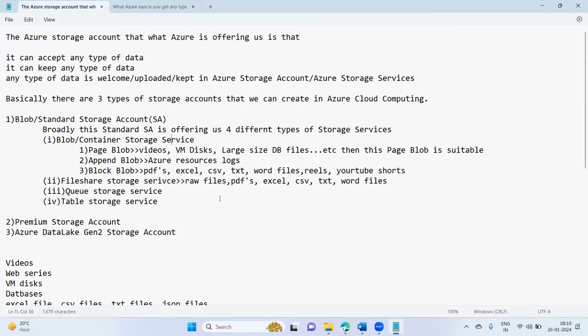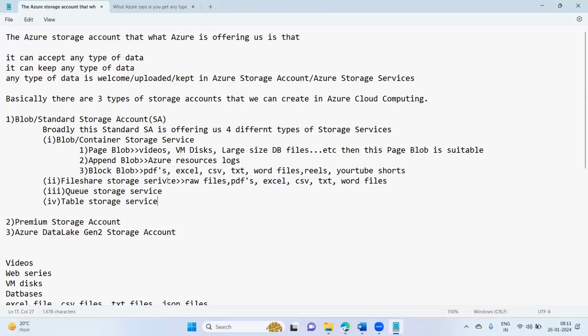And when you upload the files inside this file share storage service, then this file share storage service can be hosted on top of a cloud server. Then that is called a file share server, and that will act like a shared disk drive. Have you guys heard about shared disk drive?